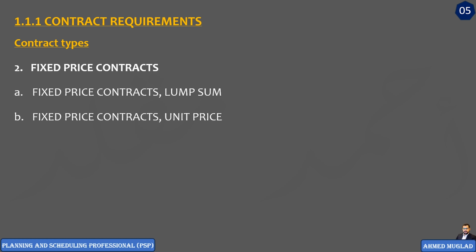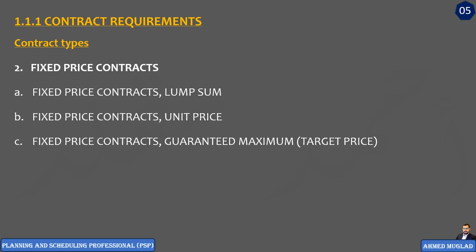All right, the third fixed price contract is fixed price contracts target price. Here in this type of contract, the contractor agrees to perform all services as defined in the contract, but here the total cost will not exceed the agreed upon maximum amount. Usually, these types of contracts will contain a special share of saving between the client and the contractor. And this would be by providing incentives to the contractor to minimize costs below the maximum amount.